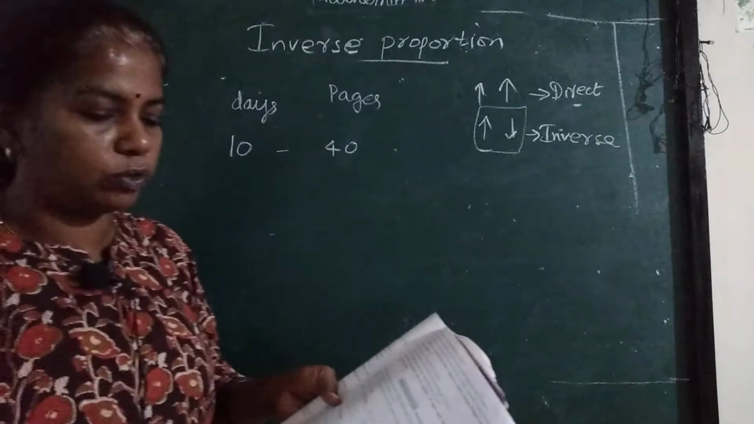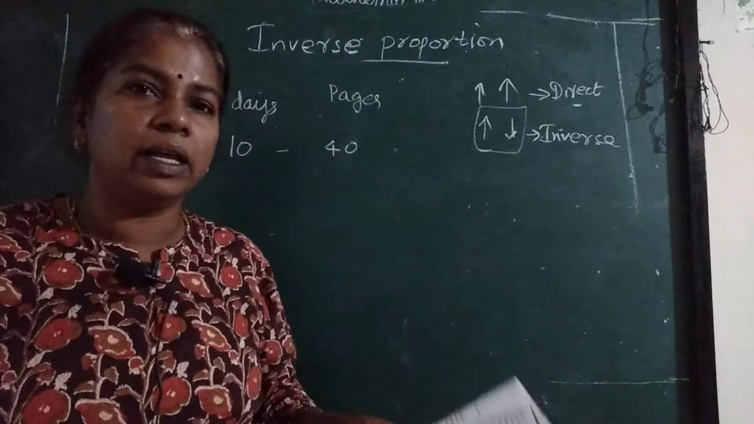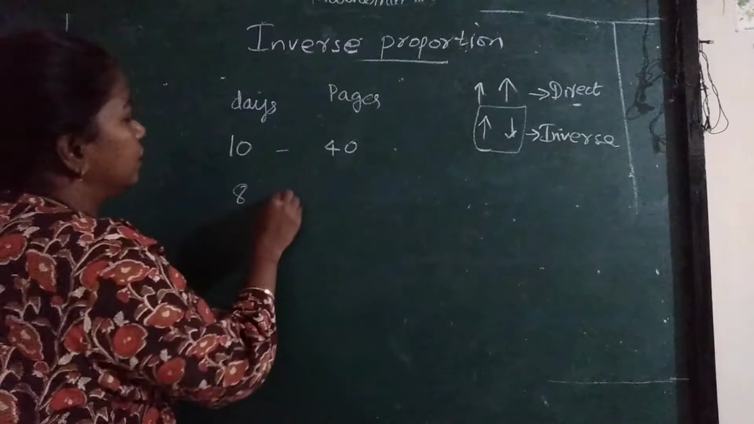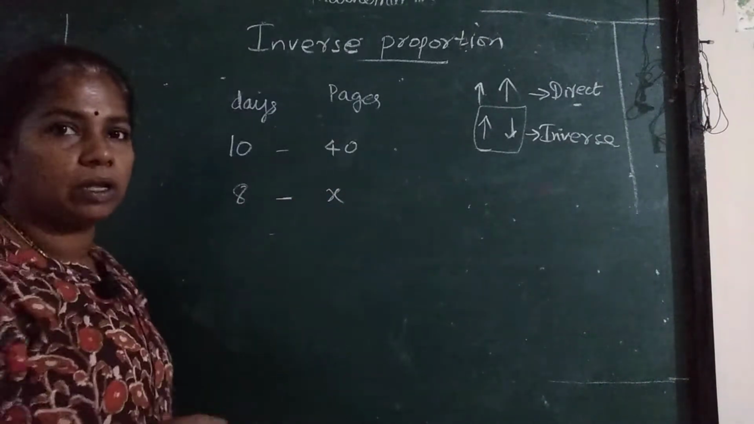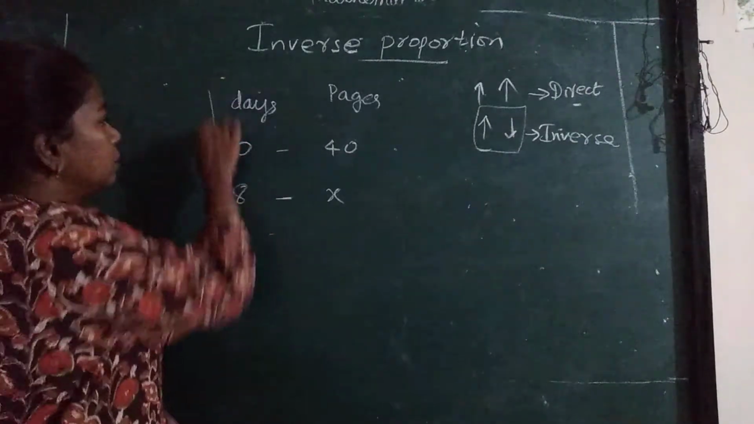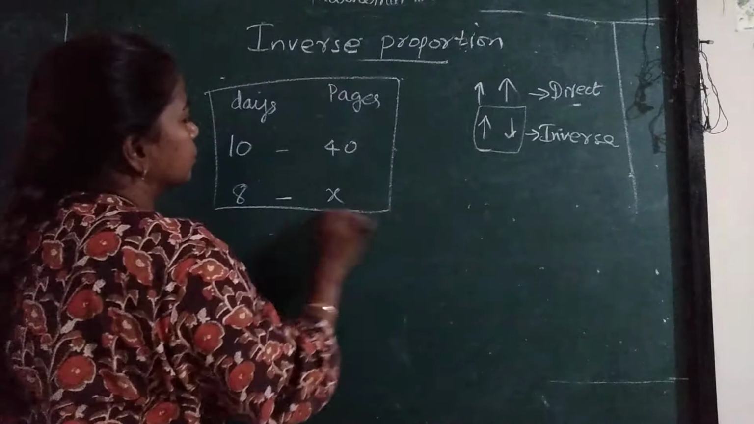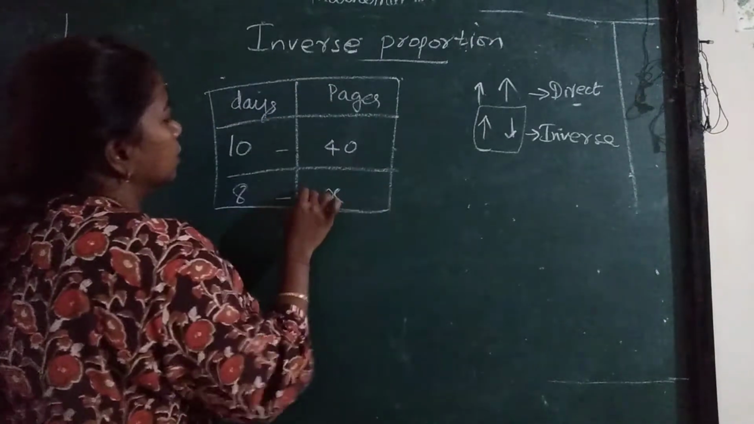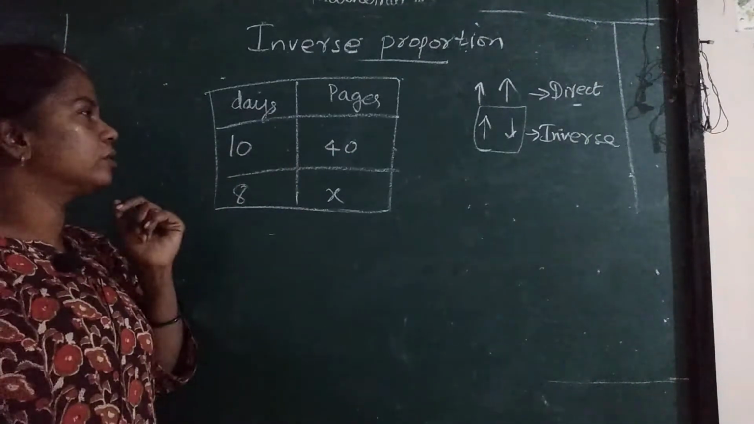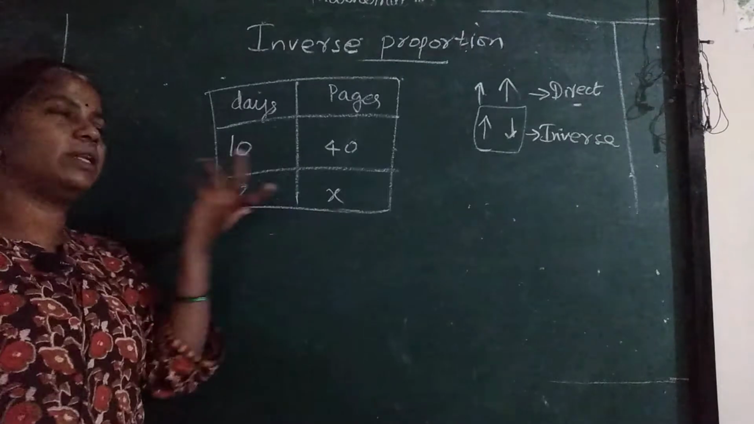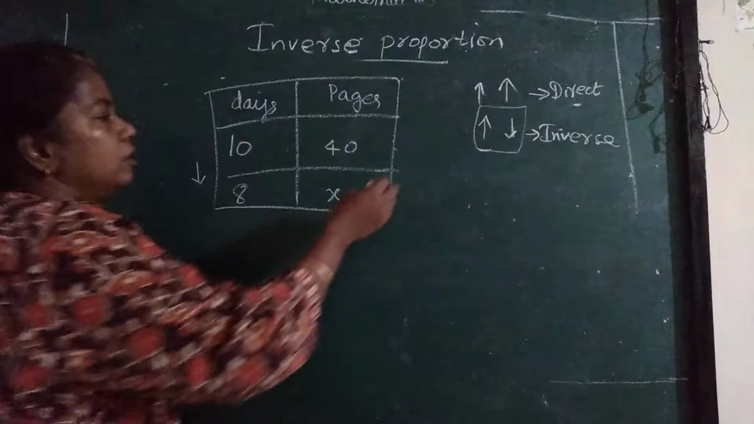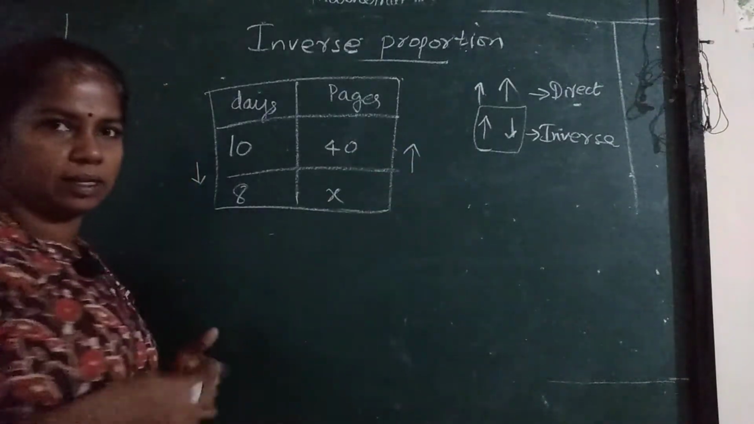Now, the other part of the question is, how many pages must he read in a day to finish the book in 8 days? It means you want to finish the book in 8 days. So, how many pages should he read daily? This is the question. In 10 days, he finishes 40 pages. So in 8 days, how many pages will he finish? When the days are decreased, obviously the pages have to be increased.